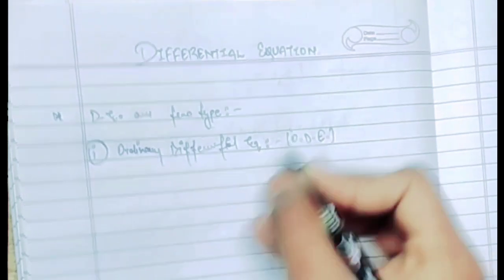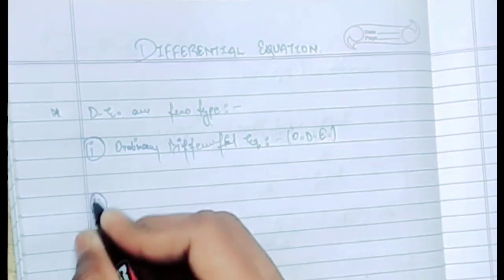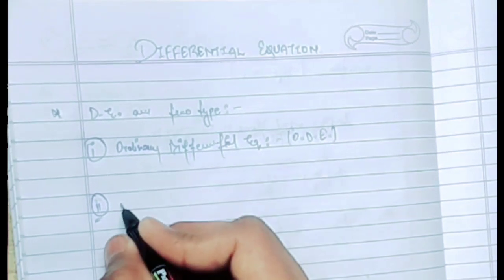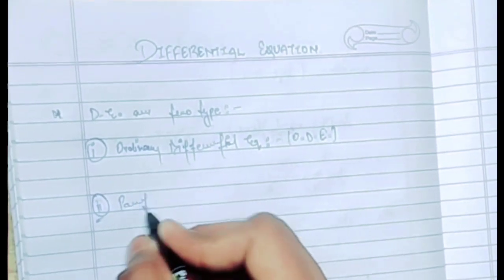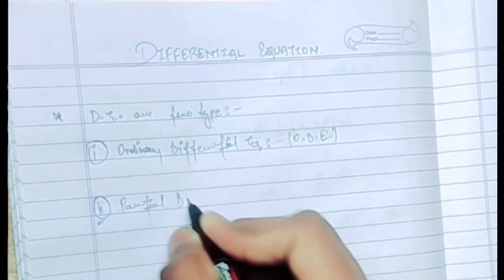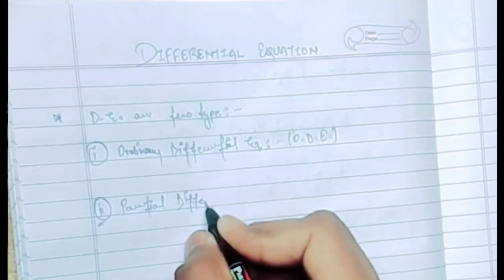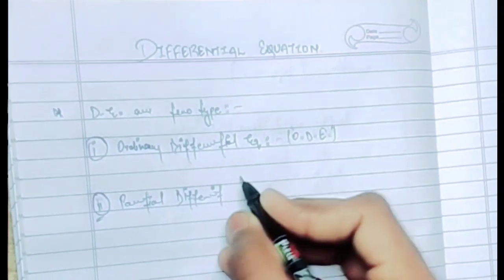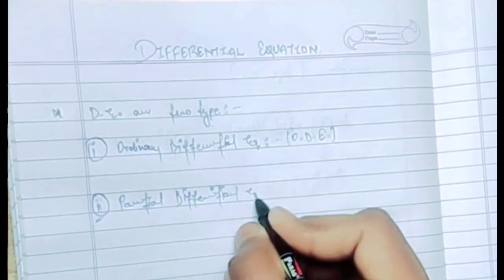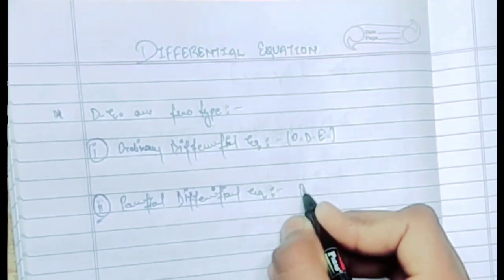And the second type of differential equation is the partial differential equation, the short form is PDE.